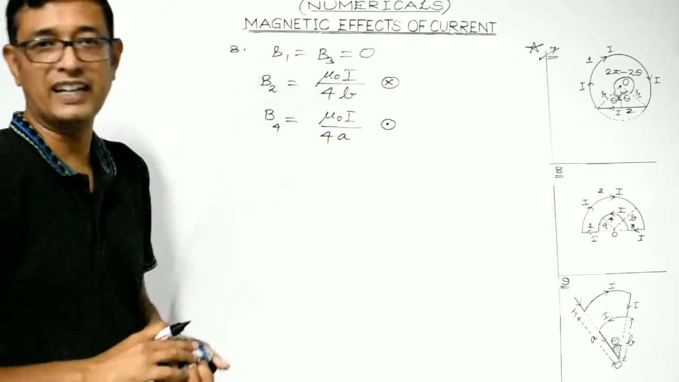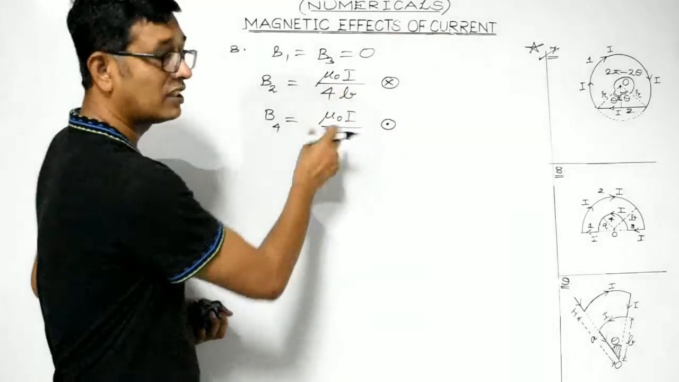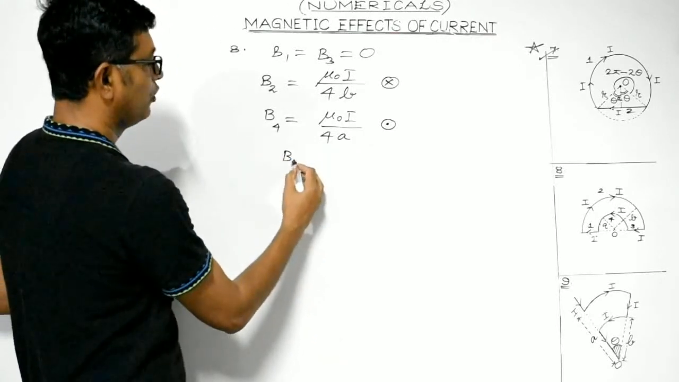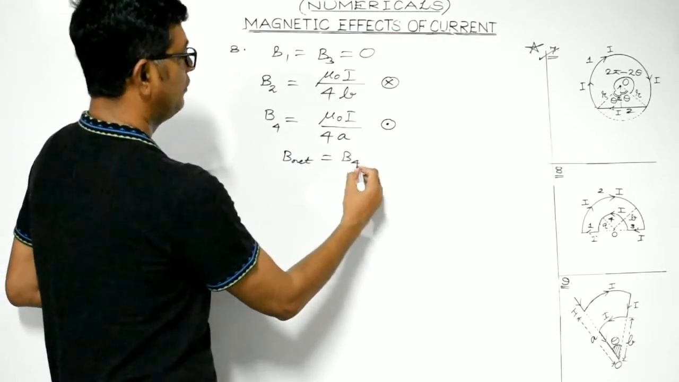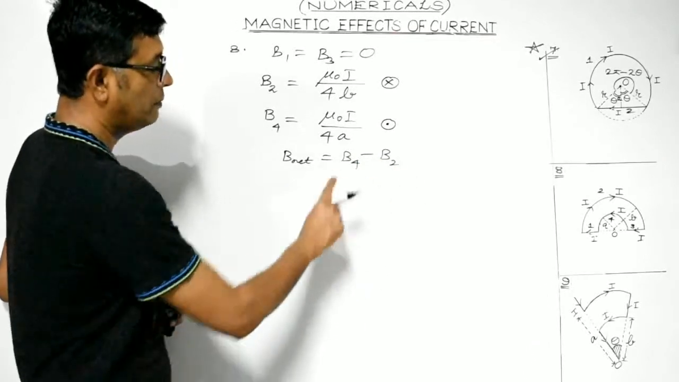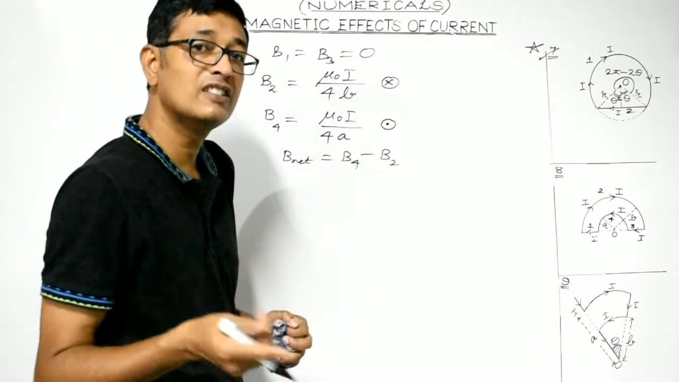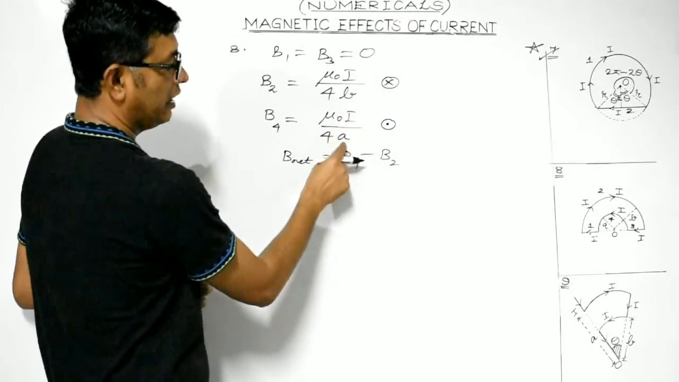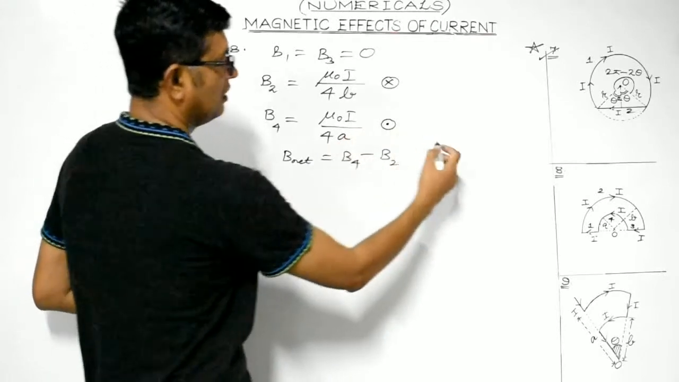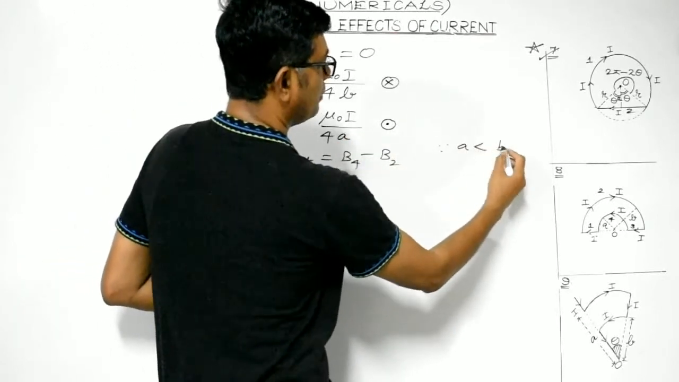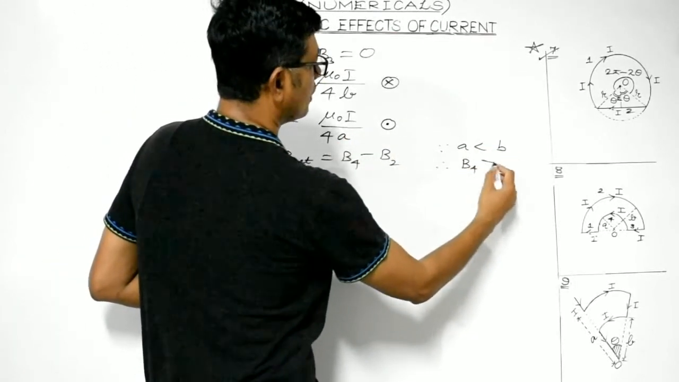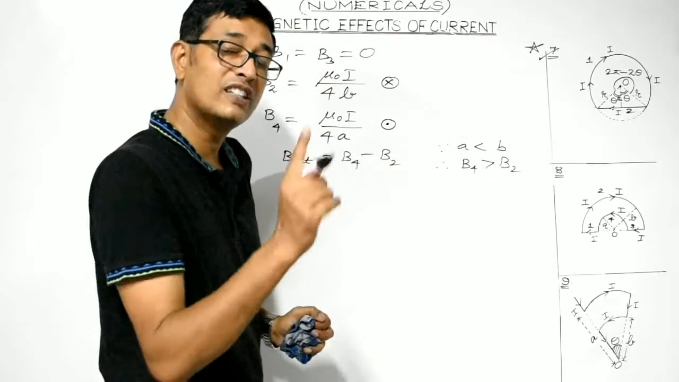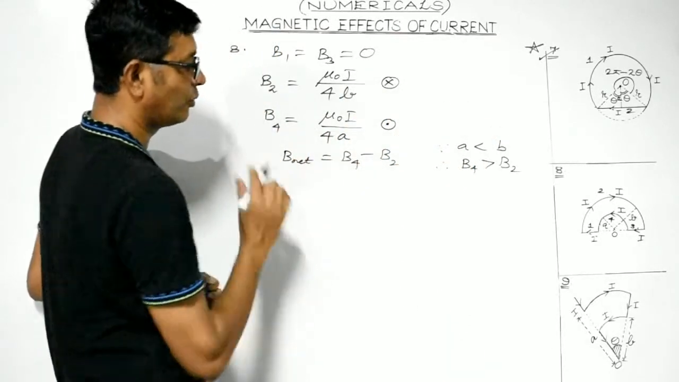Now, both are oppositely directed. But the magnitudes are different, so they won't nullify the effect of each other. So, the resultant magnetic field would be B4 minus B2. Why B4 minus B2? Because B4 is greater than B2. The numerators of both are the same. A is less than B. Since A is less than B, therefore B4 must be greater than B2. Therefore, the resultant is B4 minus B2 along the direction of the dominating one. B4 is the dominating one.